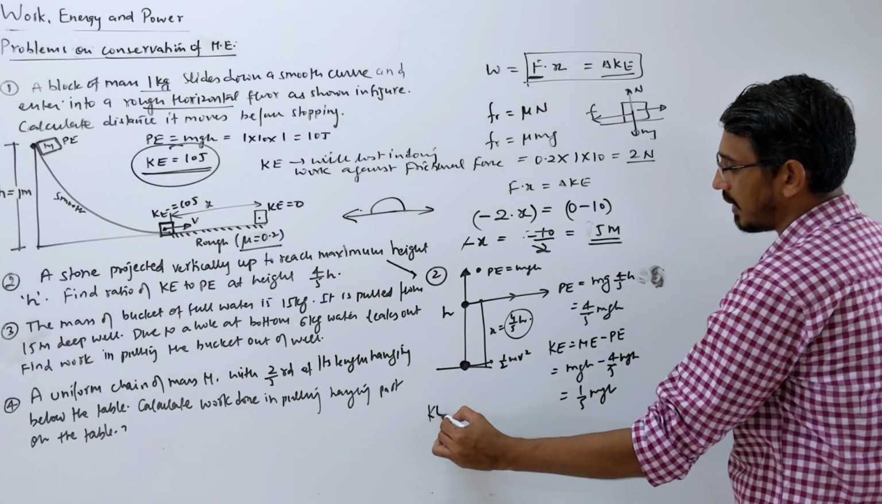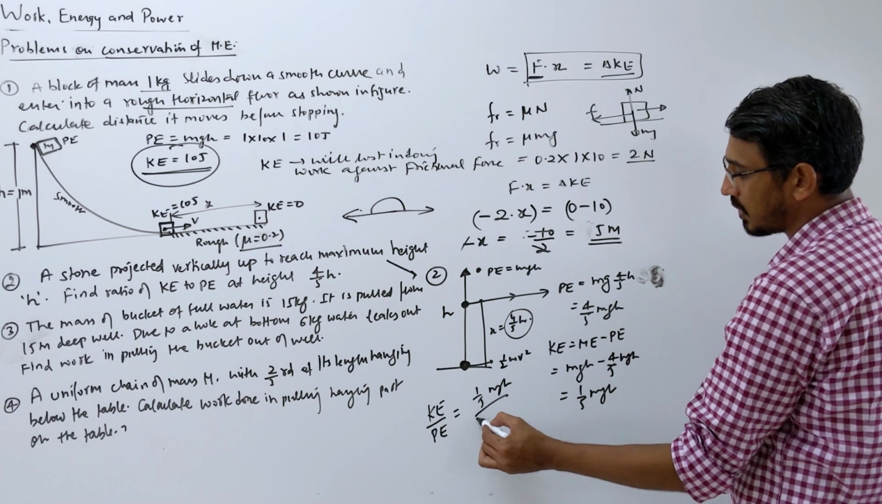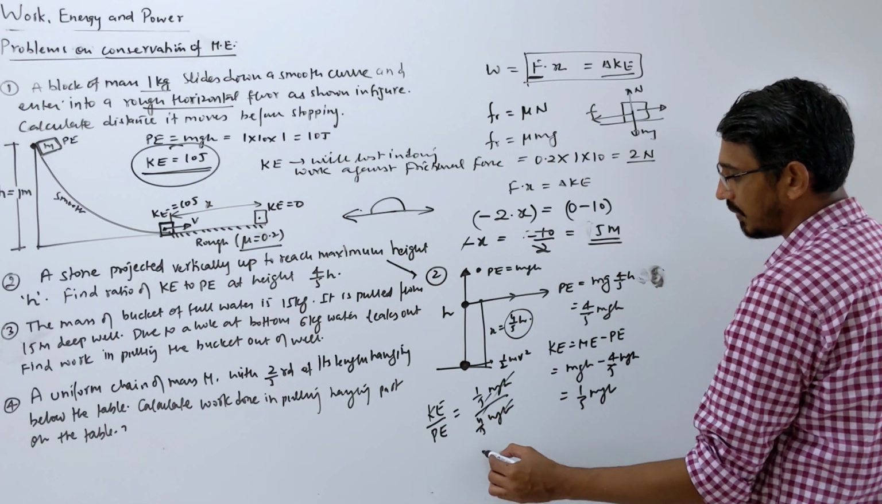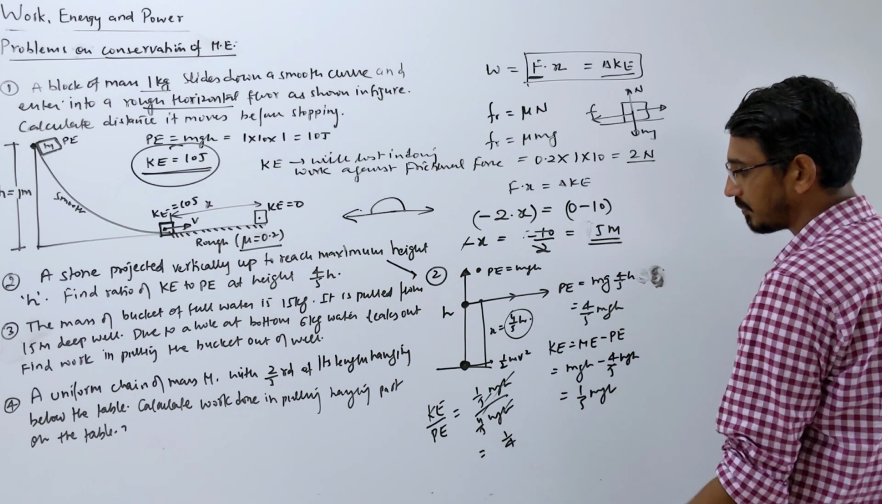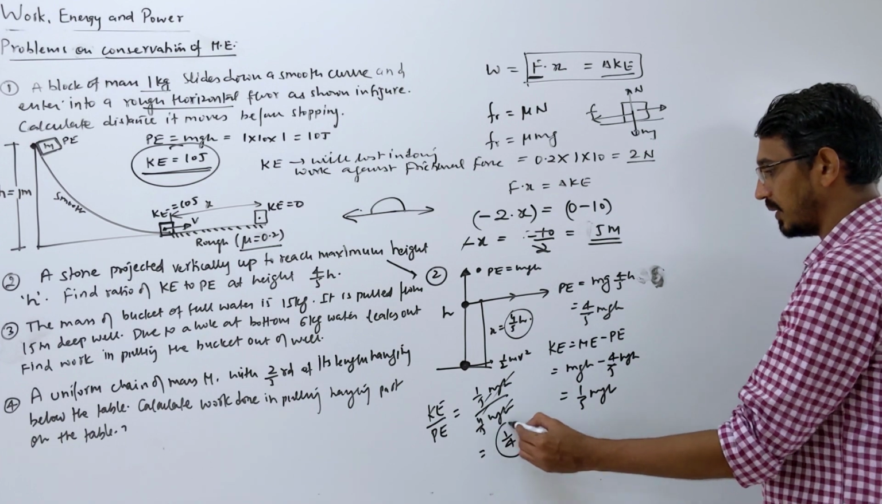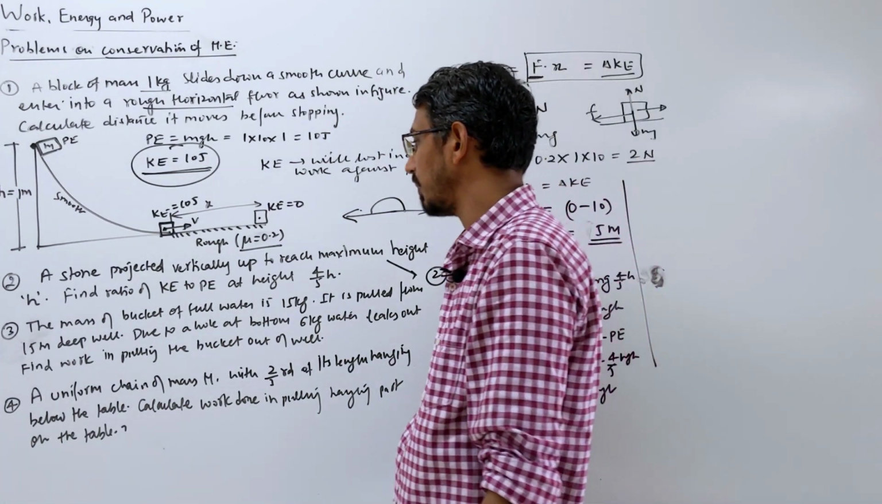So they are asking for the kinetic by potential ratio. Kinetic is 1 by 5 mgh, potential is 4 by 5 mgh, so everything gets cancelled. What are we getting? 1 by 4, right? Yes, 1 by 4. That's your answer. Hope you understood this. Okay, let's move to the next problem.